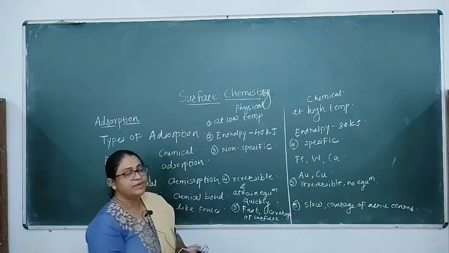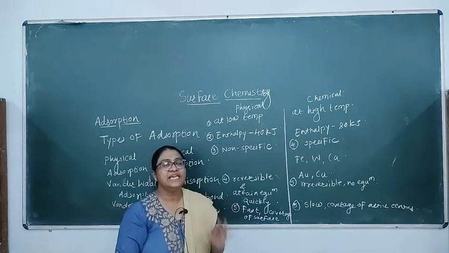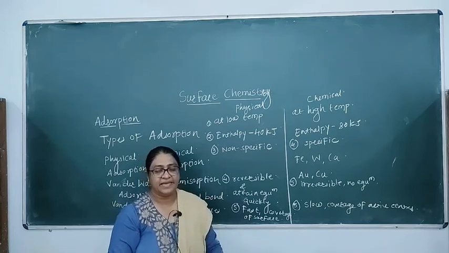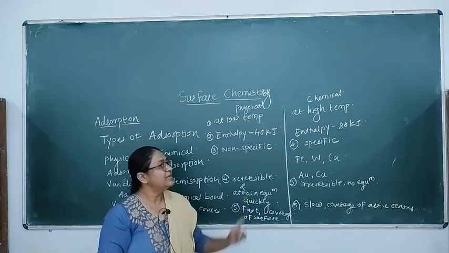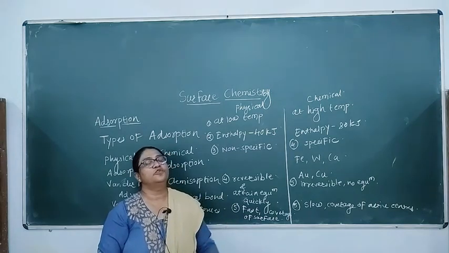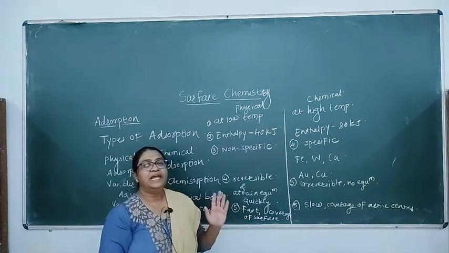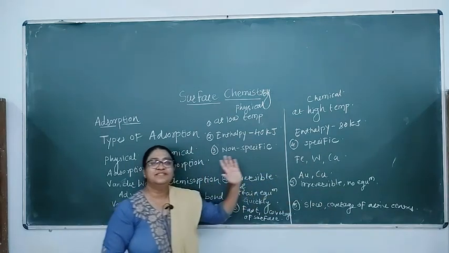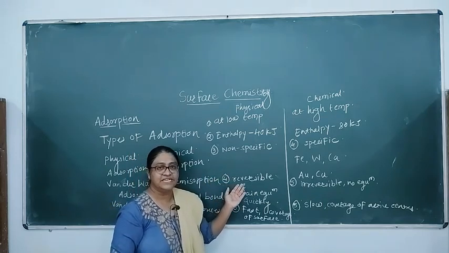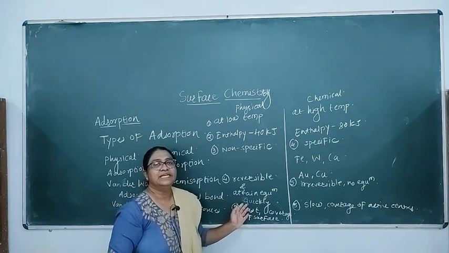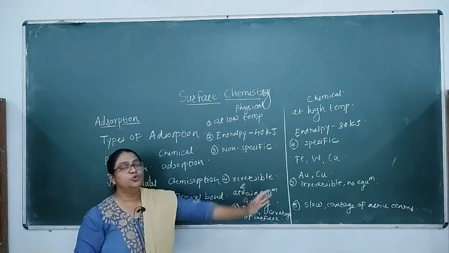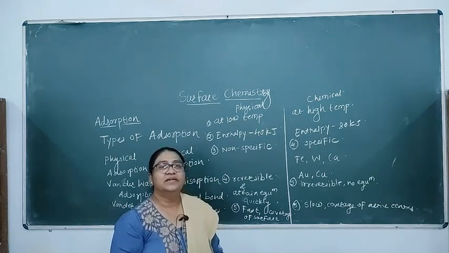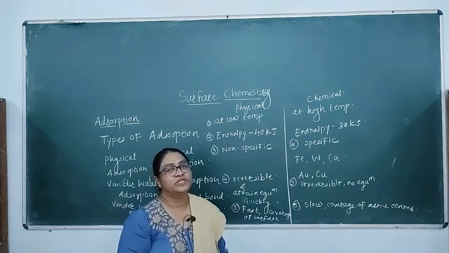Between physical adsorption and chemical adsorption, basically the difference is in the type of forces formed between the adsorbent and adsorbate. In physical adsorption, van der Waals forces are formed, while in chemical adsorption, chemical forces are present. So this is a strong type of adsorption, hence it is irreversible, while this is a weak type of adsorption and hence it is reversible. As it is reversible, it attains equilibrium. So these are the two types of adsorption. Next time we will see the different factors which affect adsorption and the types of adsorption isotherm.